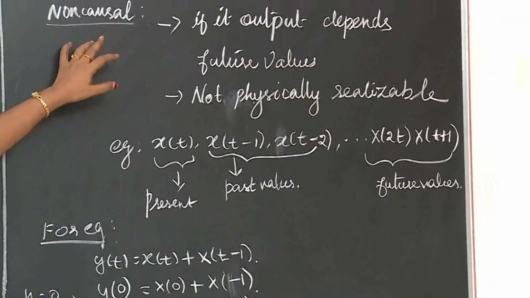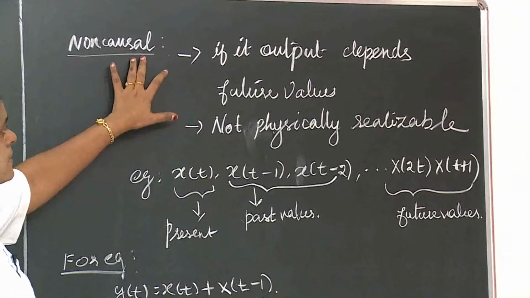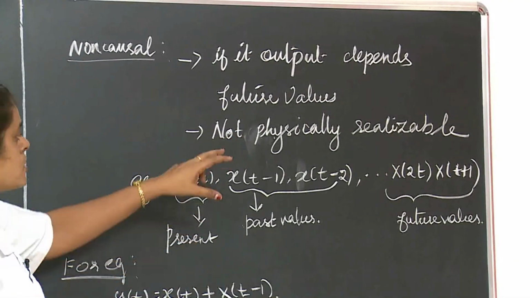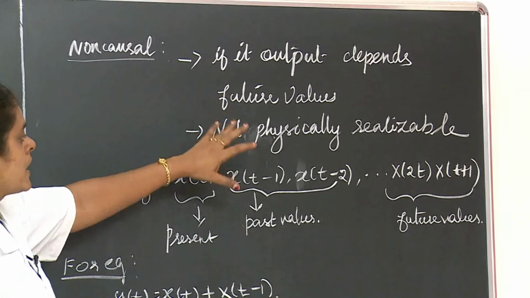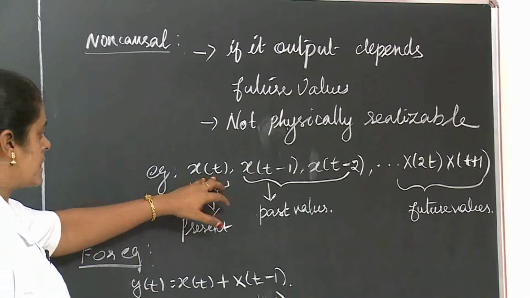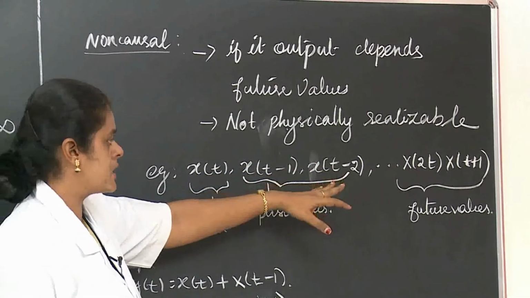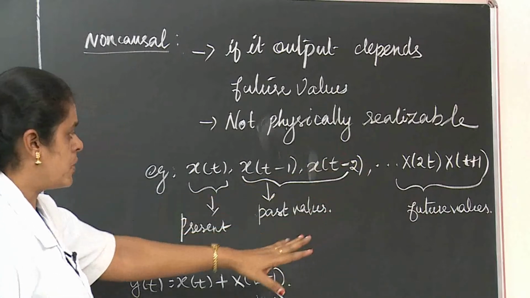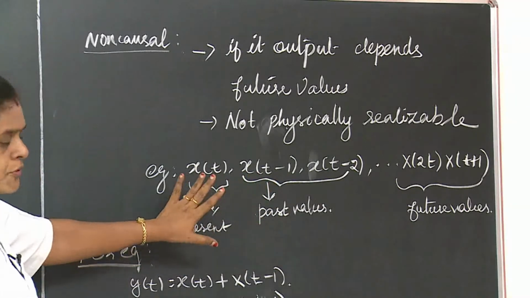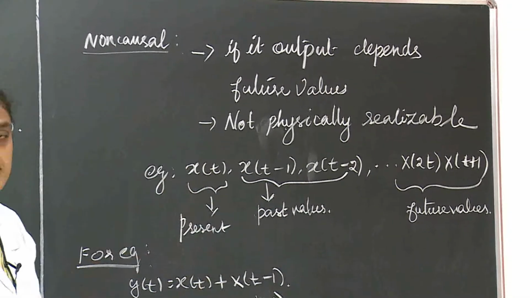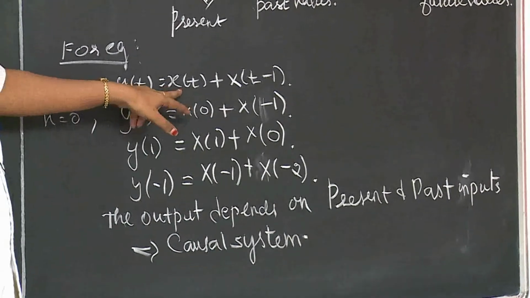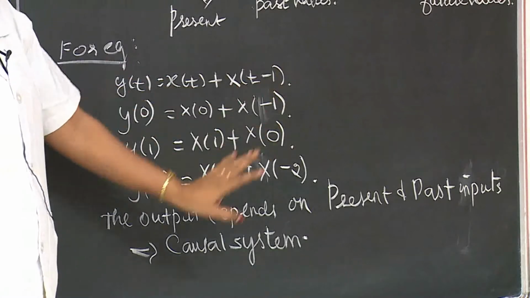Next is the non-causal system. A system is said to be non-causal if its output depends on future values. It is not physically realizable. For example, x of t minus 1, x of t minus 2, x of 2t, x of t plus 1. In this we have present values, past values and future values. If it depends on future values, the system is a non-causal system. So let us see one example: y of t is equal to x of t plus x of t minus 1.